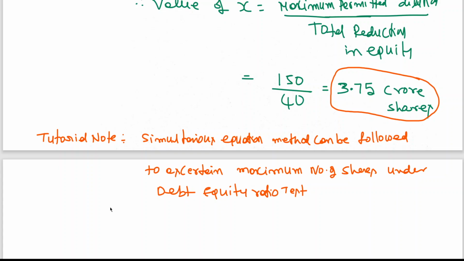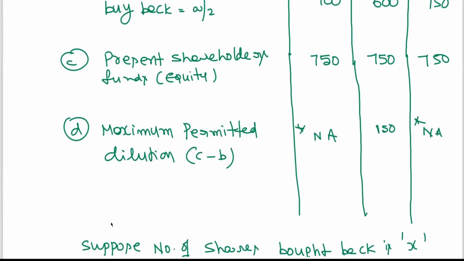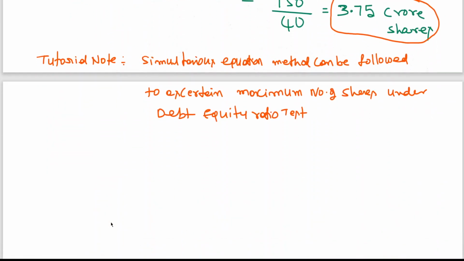Now, so we got 3.75 crores. That's clear, 3.75 crore shares. Here I told you, not applicable, some star mark I have mentioned, that I am going to explain. Let me start with situation 1.